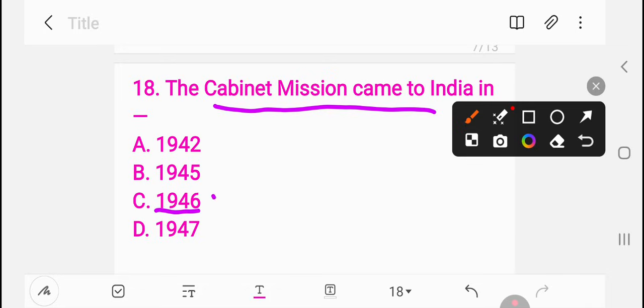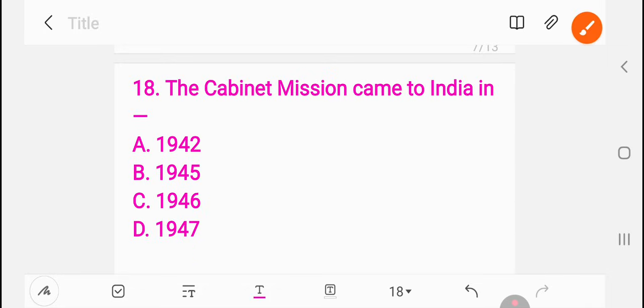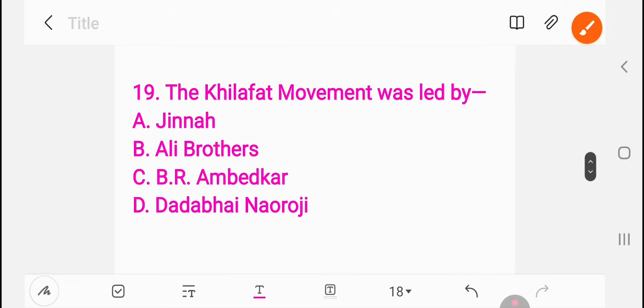The Khilafat movement was led by Jinnah, Ali brothers, B.R. Ambedkar, Dadabhai Nauroji. Question number 19. The right answer is B, Ali brothers.